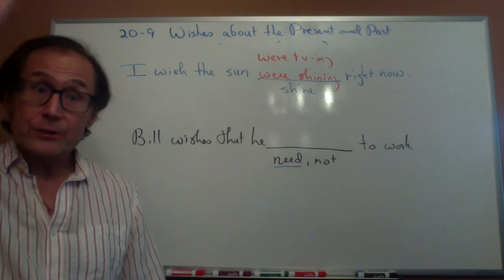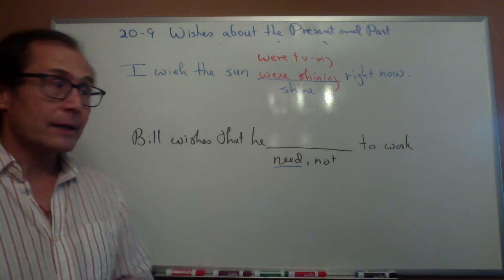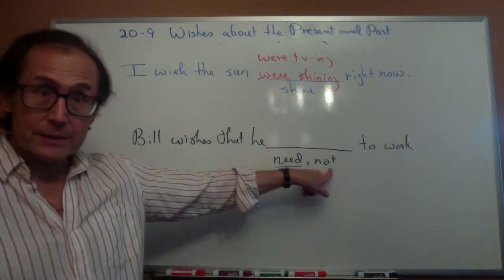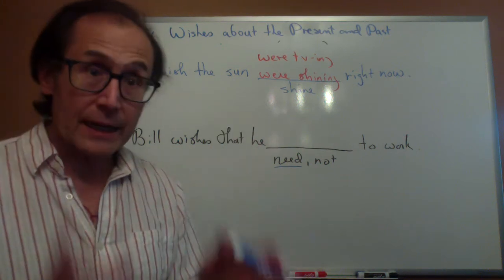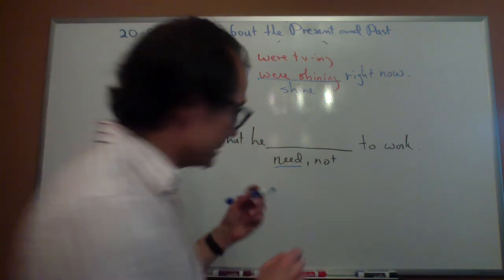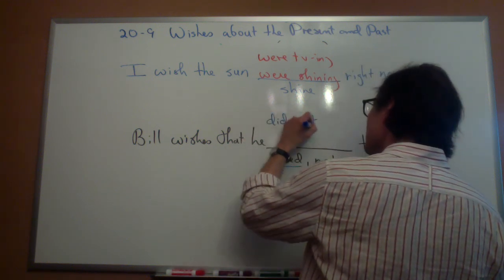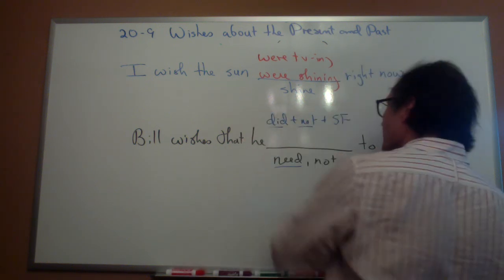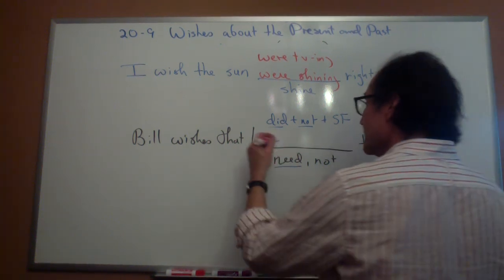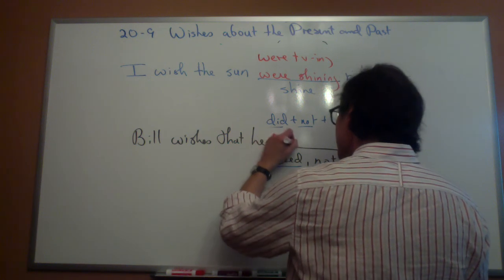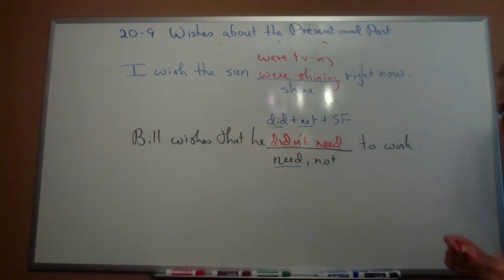So if I'm using my imagination, I'll use simple past. Good. Now, but this is negative simple past. So how would I say it? Well, the way that I make negative simple past is I will use did plus not plus simple form, right? So I'd say Bill wishes that he didn't need to work. Okay.